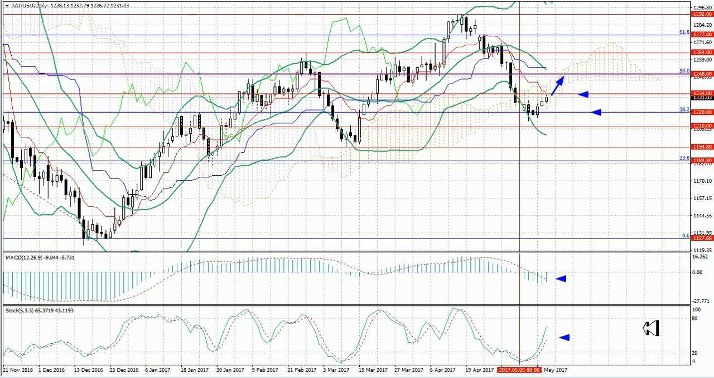In case of the breakdown of the level of 1220, the price can go down to the levels of 1210 and 1194.80, but it seems less possible. In general, the growth of the price in case of breakout of the level 1234 is possible.